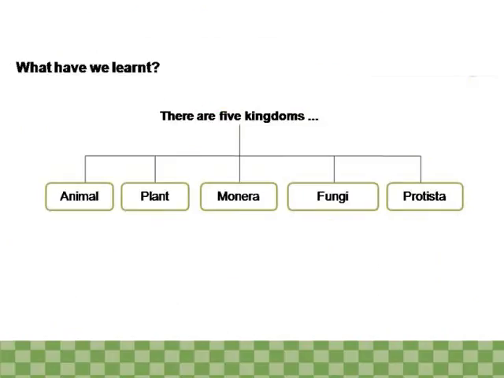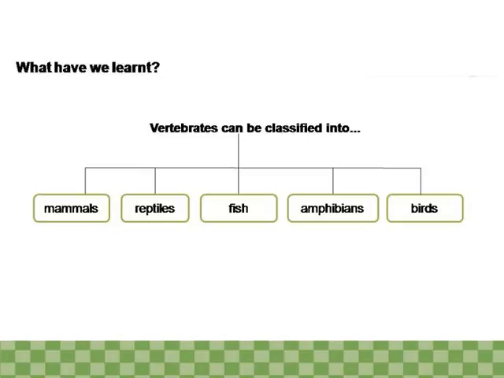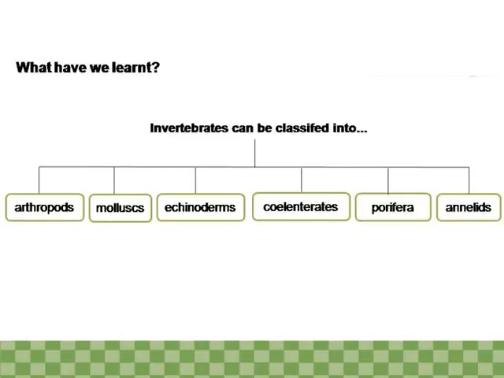What have we learned? There are 5 kingdoms: animal, plant, monera, fungi, and protista. Vertebrates can be classified into mammals, reptiles, fish, amphibians, and birds. Invertebrates can be classified into arthropods, mollusks, echinoderms, coelentrates, porifera, and annelids.